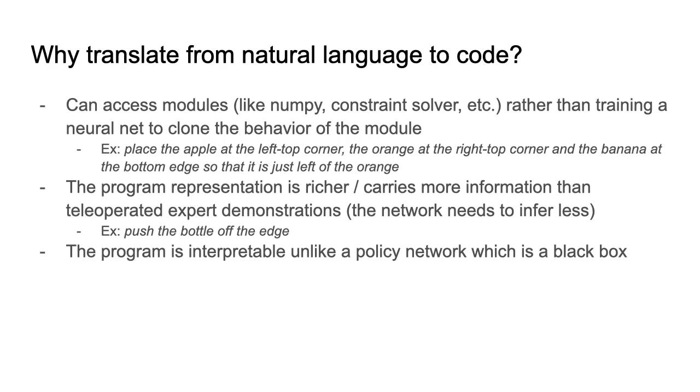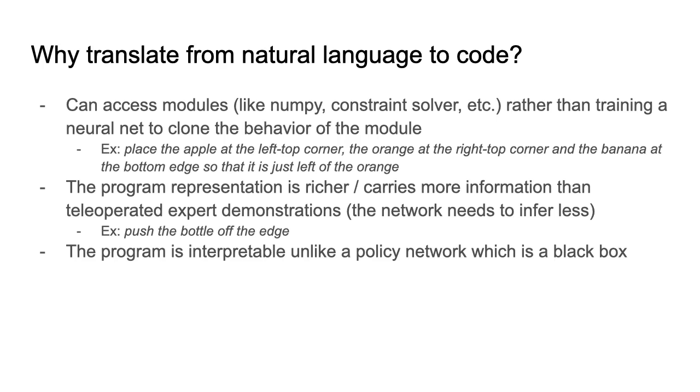The program considers all sorts of edge cases, like what if the bottle is close to the right edge or close to the left edge or the top edge, and so on. Whereas a single expert demonstration would tell us only about what to do when the bottle is in a particular position relative to the edges of the table. We would need many more teleoperated demonstrations before the network can learn to figure out what the different edge cases are and what to do about them.